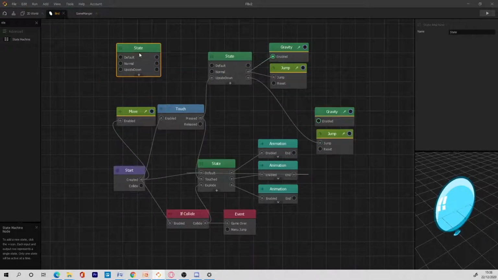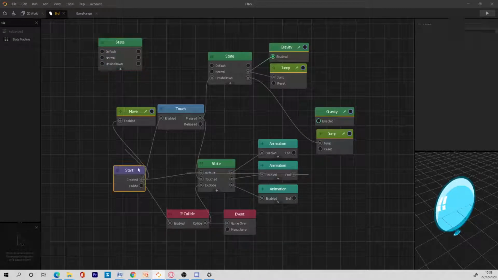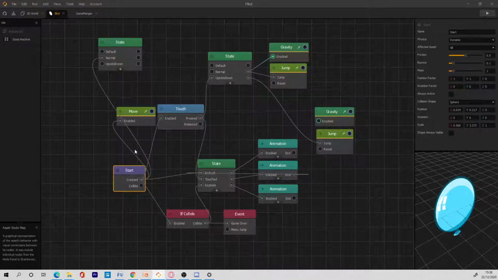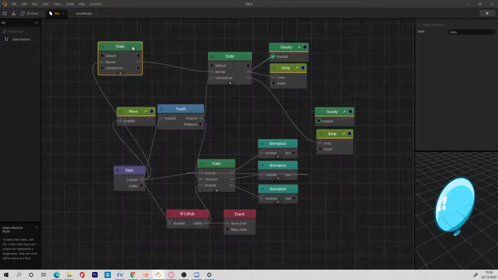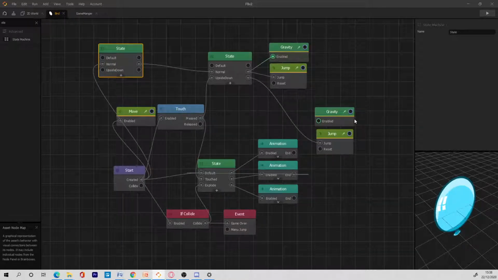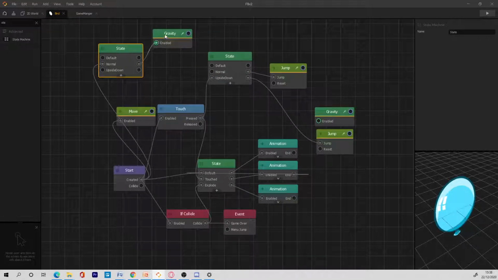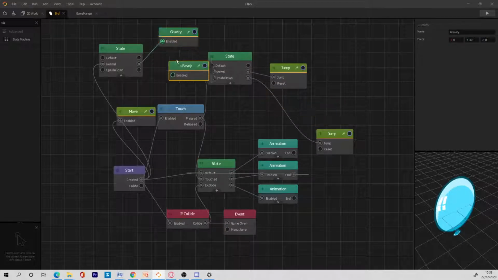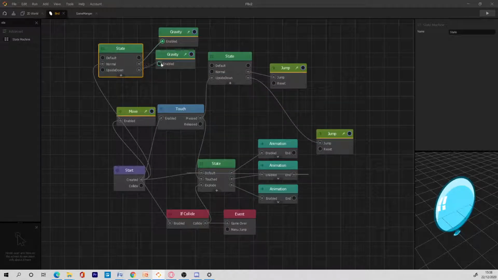Now we have a normal one, and then upside down. So for normal we have this normal gravity, and for upside down we have this upside down gravity.